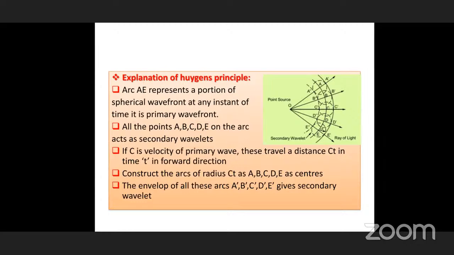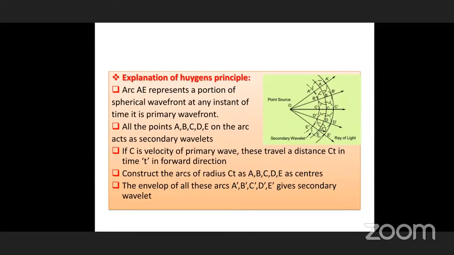Arc AE represents a portion of a spherical wavefront at any instant of time. It is the primary wavefront. Now, all the points on this arc, A, B, C, D, E, act as secondary wavelets. According to the principle, all these are secondary wavelets. What does it mean? If c is the velocity of the primary wave, generally we have considered air, so the velocity of light, c, is considered.